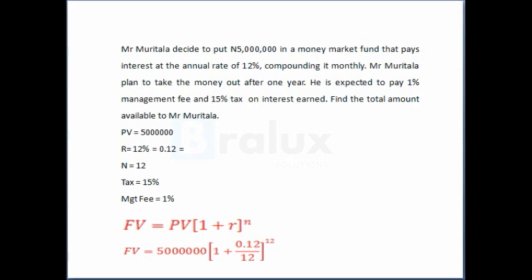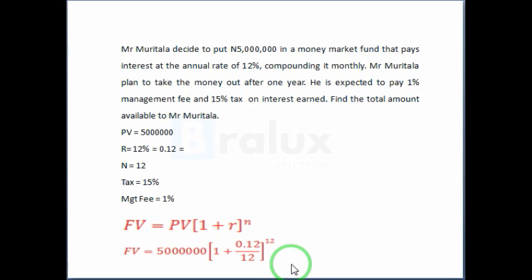This is the calculation. Our present value is 5 million. The rate is 12%. The tax is 15% and the management fee is 1%. So this is the formula. FV = PV (1 + R)^N. FV = 5 million into bracket 1 plus 0.12 divided by 12 raised to power 12.